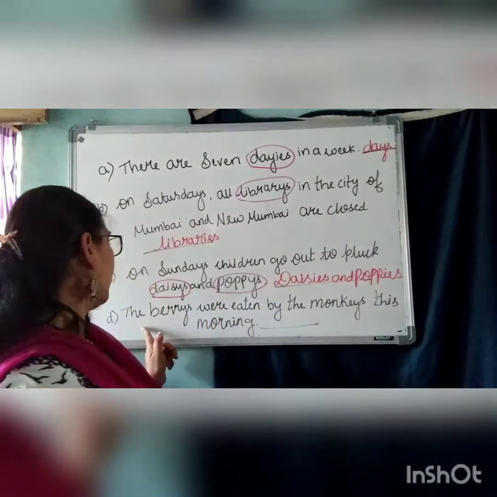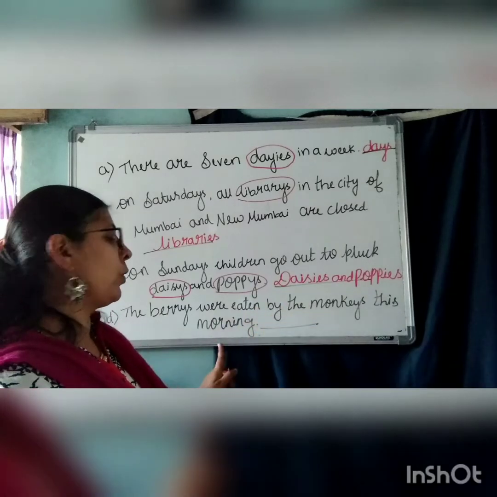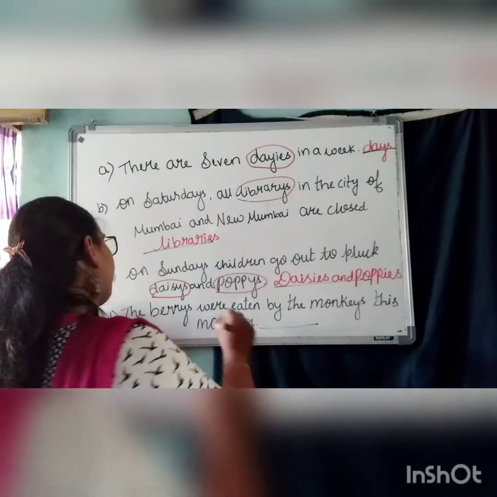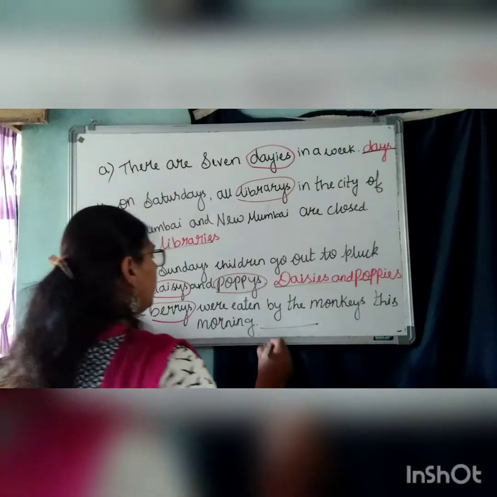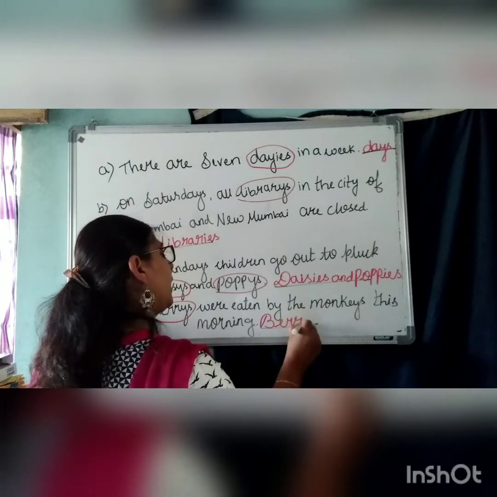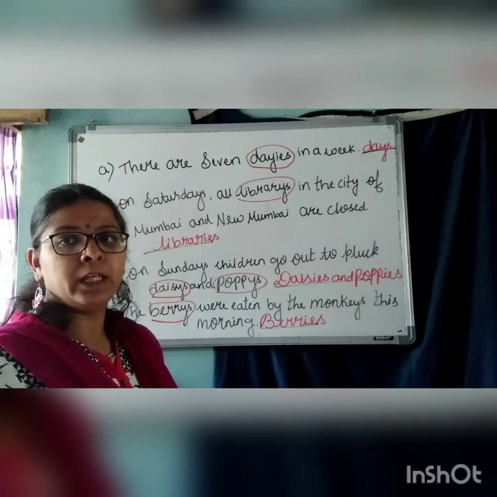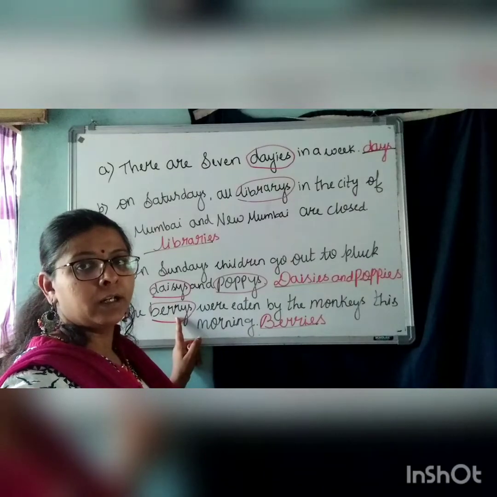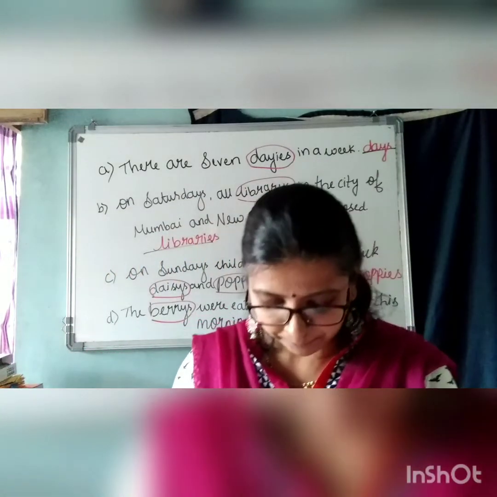So we have to see whether it is a vowel or a consonant before Y. Next one. The berries were eaten by the monkeys this morning. So which is the incorrect plural form here? Berries. Again there is a consonant. They have added S. So what is the spelling of berries? B-E-R-R-I-E-S. Berries we say, not B-E-R-R-Y-E-S, because here we have a consonant. Understood, children? So this is about the second question.